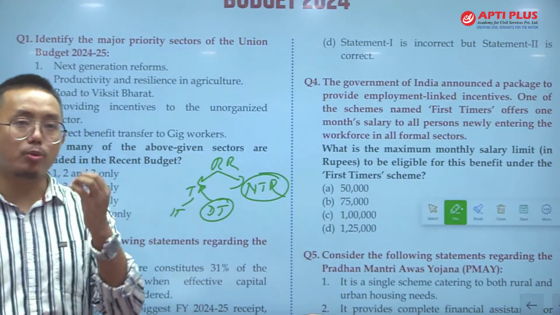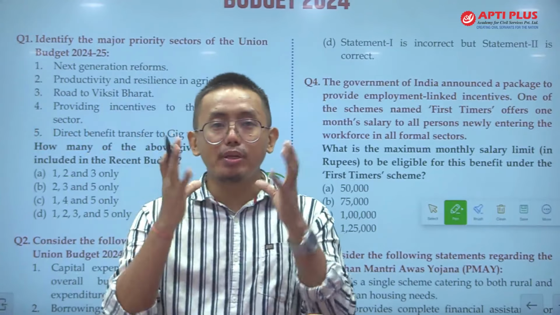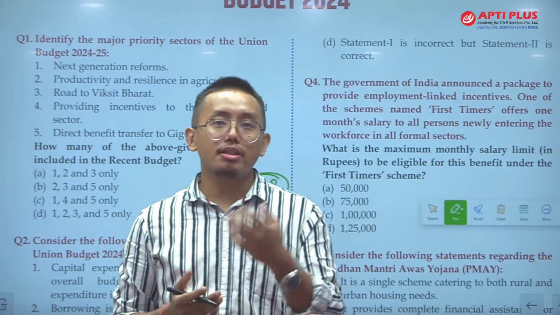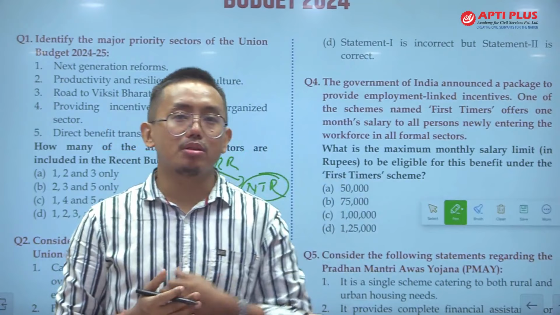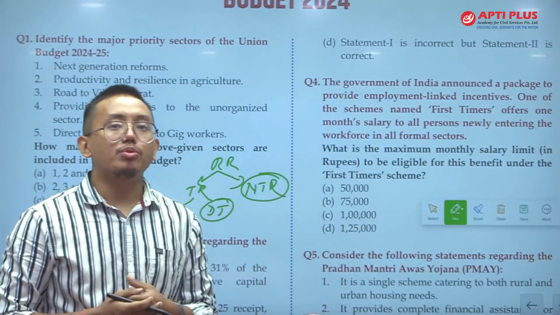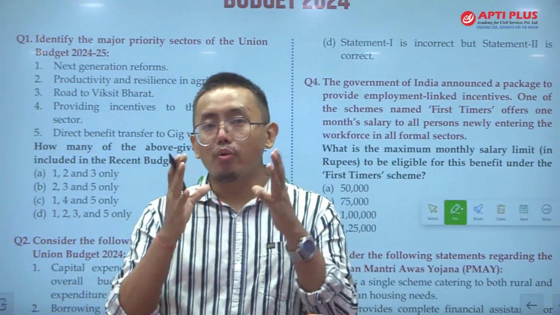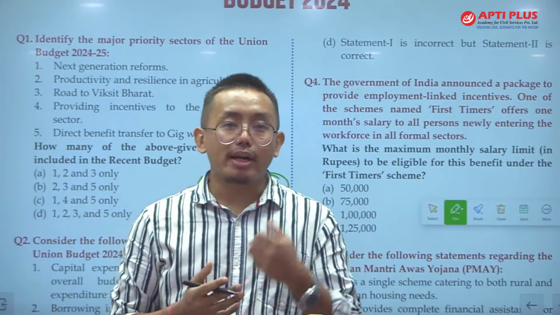You have to remember what constitutes direct taxes as well. In various UPSC exams, for instance the CDS and other exams, it is asked which of the following constitutes the tax revenue of the Government of India, and many options are given. So you have to know which constitutes tax revenue, which constitutes non-tax revenue, etc.